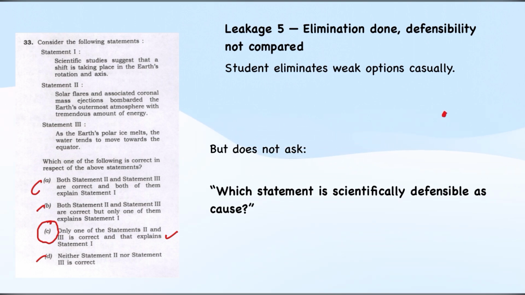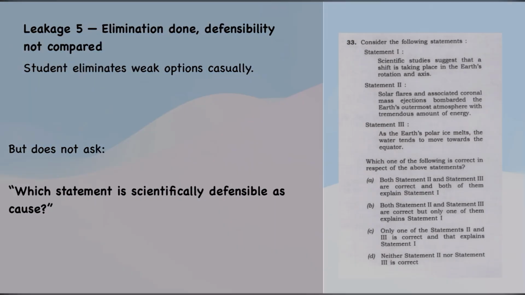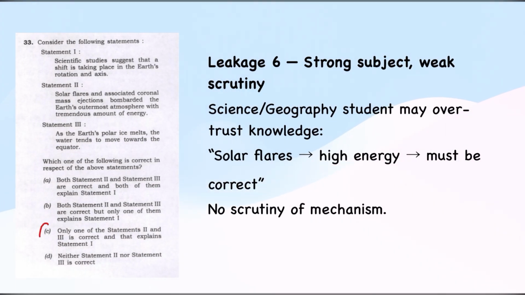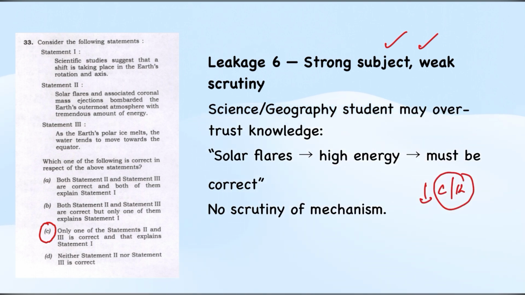Is this statement scientifically defensible? Yes. With this kind of confidence, we can mark option C as right. But this requires scrutiny. If we are not able to scrutinize this with common sense and the knowledge we have gained by reading so many sources, if we fail this scrutiny, then we may arrive at a wrong option.